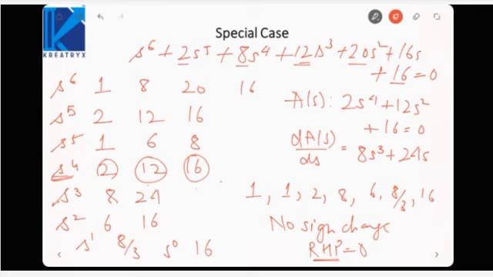So the poles can lie in the left half plane, or the poles can lie on the imaginary axis. Here, if I don't want to solve this equation, how can I identify how many poles are lying on the imaginary axis? That we will see.